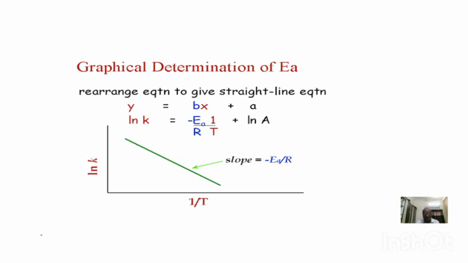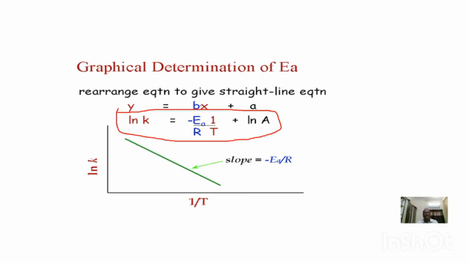Now the graphical representation. How can we determine the activation energy with the help of a graph? One way is to calculate Ea with the Arrhenius equation. Second, we can also calculate Ea with the help of the graph. For both, the same data is required: temperature and K. This graph is drawn between log K versus 1 by T. If you observe the equation, log K is equal to minus Ea by 2.303 RT plus log A. It is in the form of y is equal to mx plus c.